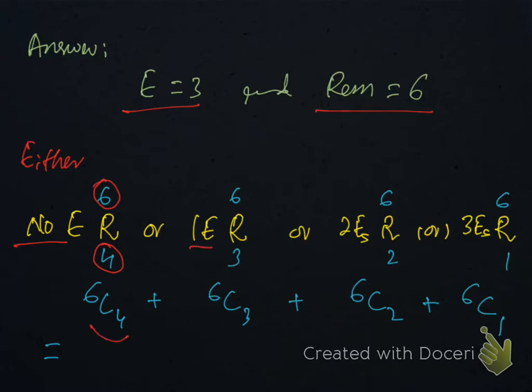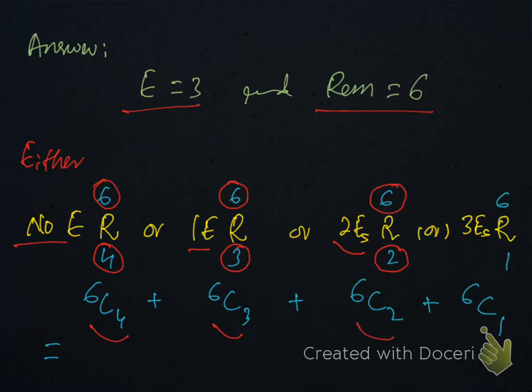Selections with 1 E, therefore we need 3 more letters from the remaining 6 letters. So it should be 6C3. And no need to mention the selection of the repeated letter E, the identical letter E. When we are selecting 2 E's, then we have to select 2 more letters from the remaining 6 letters, since we need altogether 4 letters.